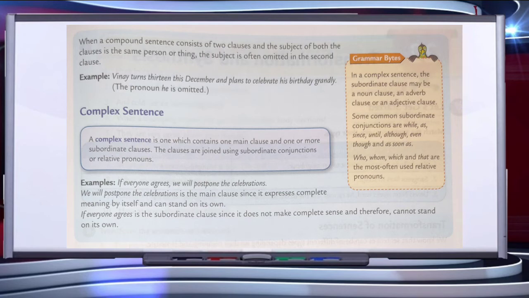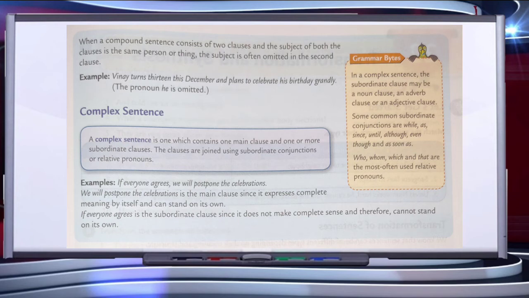Then comes complex sentences. Complex sentences are those which contain one main clause and the rest are subordinate clauses. Subordinate clauses can be one, two or more depending upon the structure of the sentence. For example: if everyone agrees, we will postpone the celebrations.